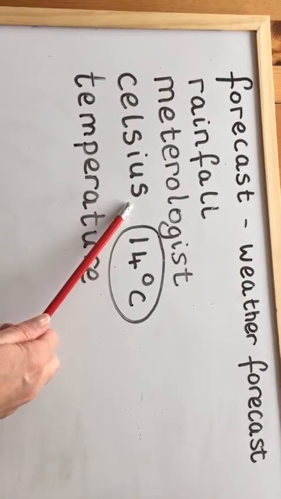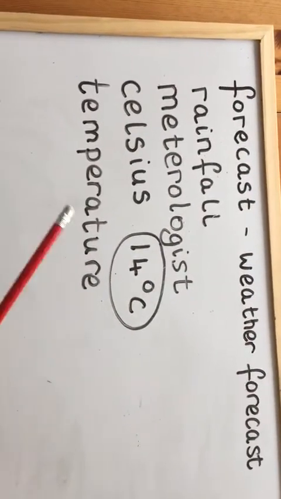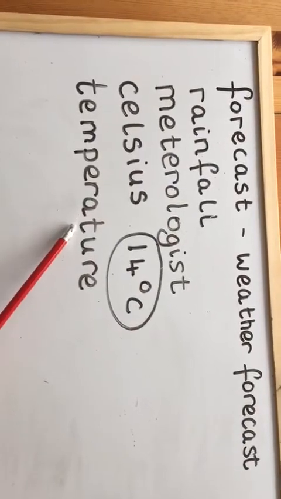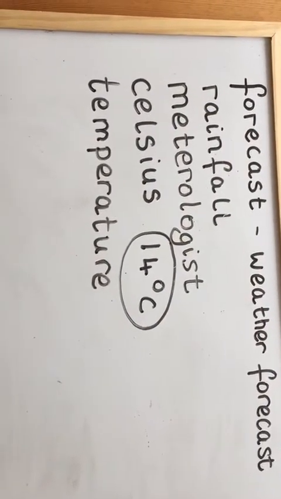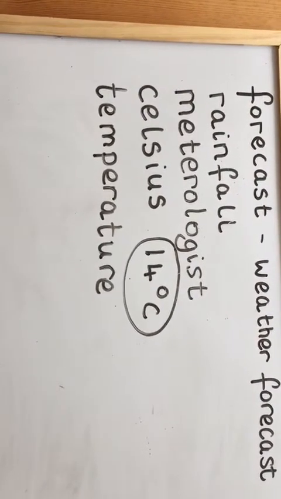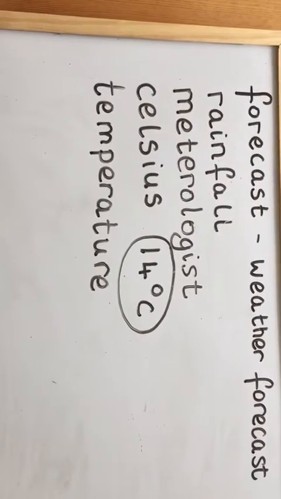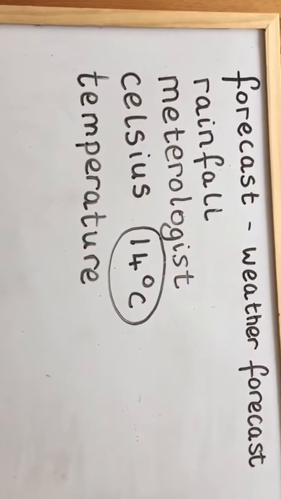So Celsius, okay? And then the very last word in my word wall is temperature, okay? So a temperature means how hot or cold something is. So it could be our weather, but it can also be if somebody maybe has a bit of a cold, they could have a temperature, okay? Especially children and older people as well.